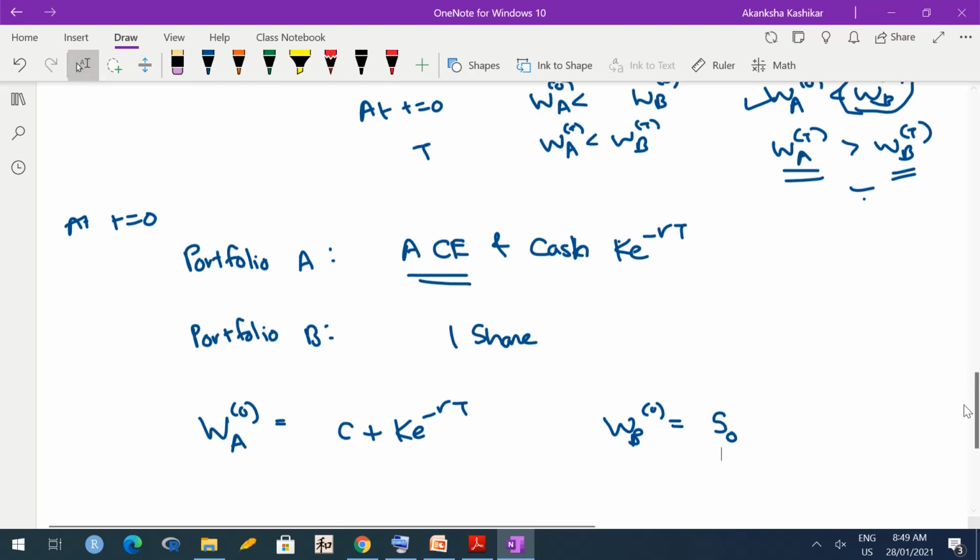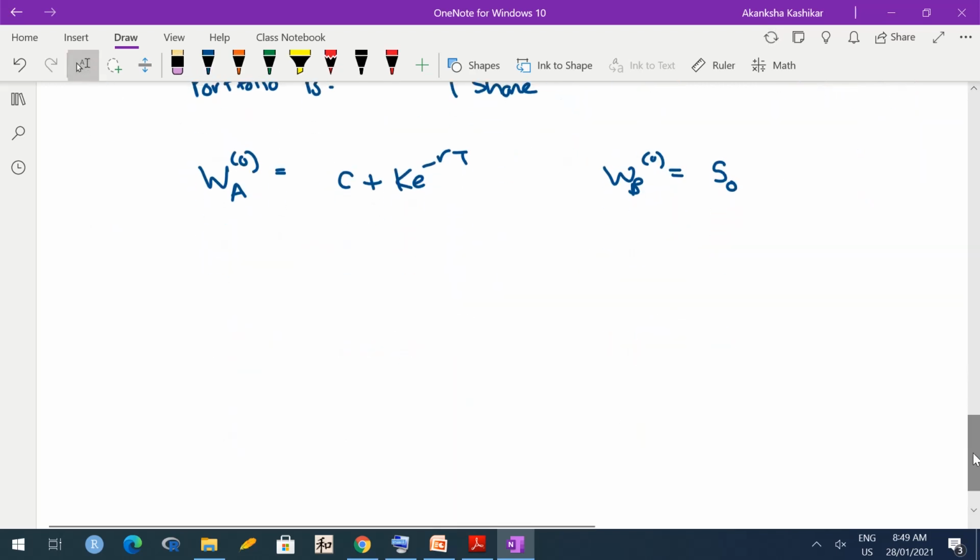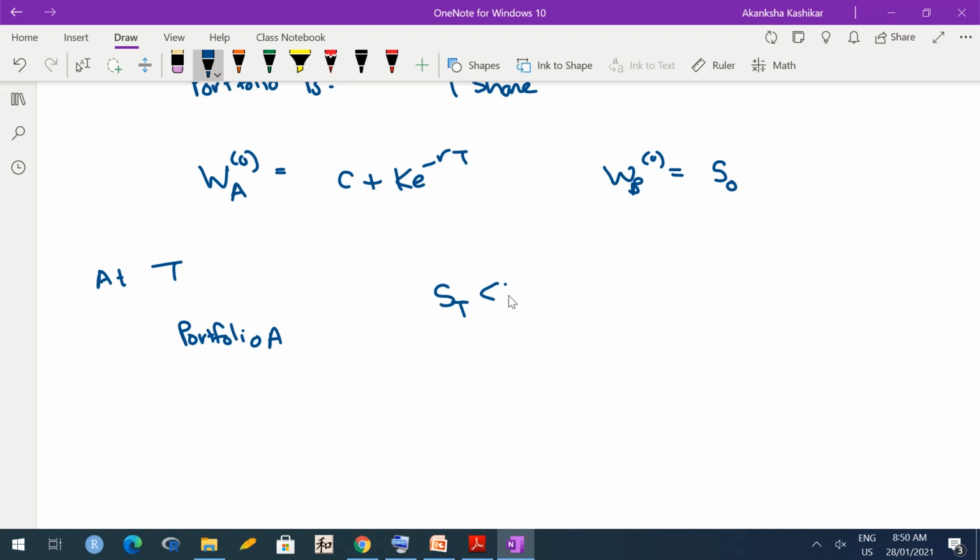Okay. Now what happens at time capital T? At time capital T, for this portfolio A, there are two possibilities. So again, either ST is less than K or ST is greater than K. If ST is less than K, meaning if the market price is less than the strike price, then option is not exercised.